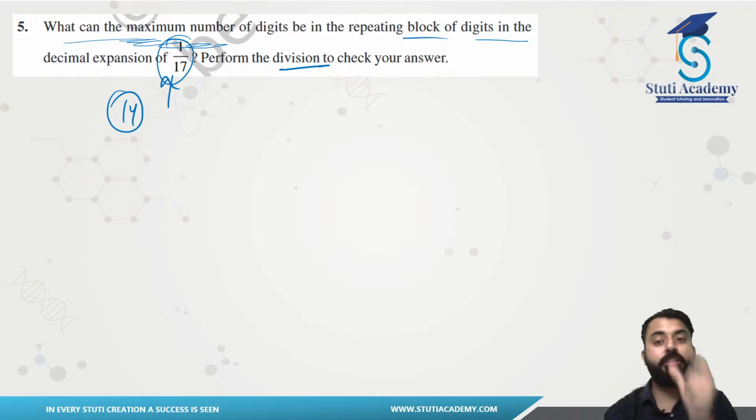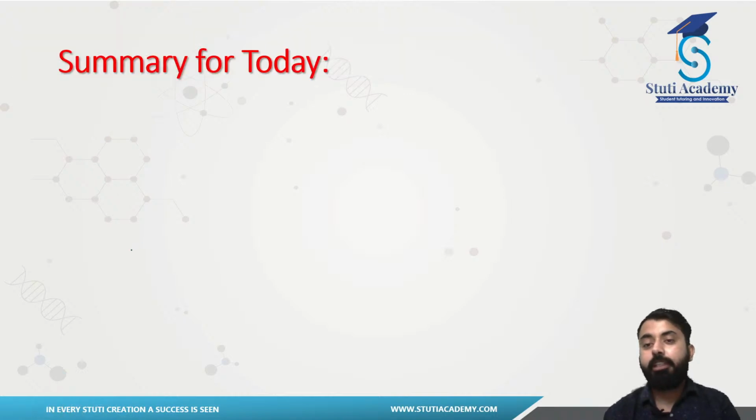Your quotient, the digits in the quotient, they will be repeating. I am thinking about 14. It can be anywhere near that, or even 1 or 2 steps ahead of that. So you can easily solve this one. And so today what we did, that is the summary. Now we understood the difference. We understood the case of representation